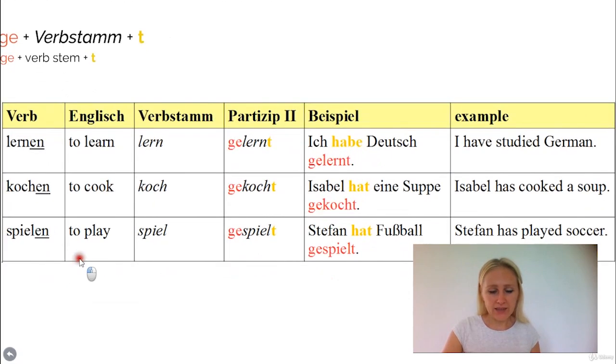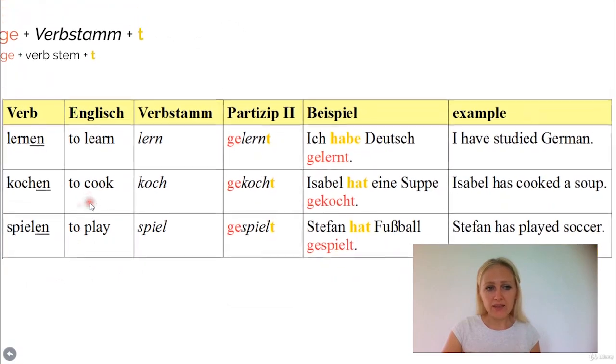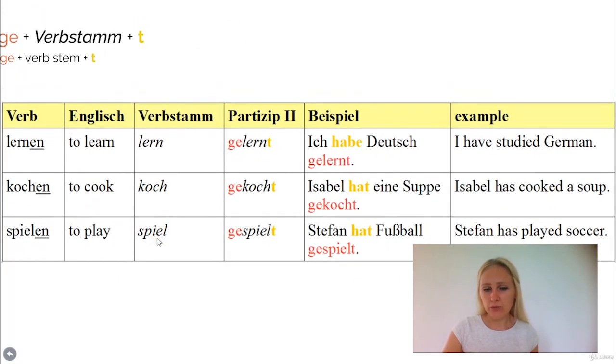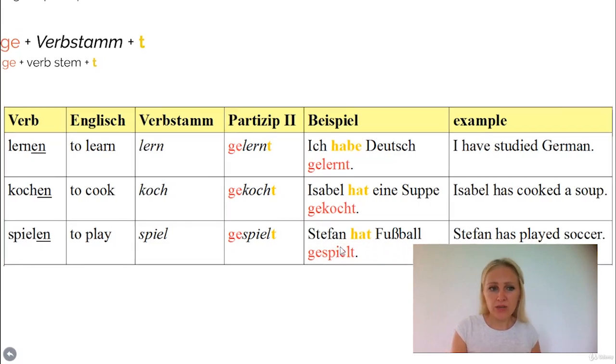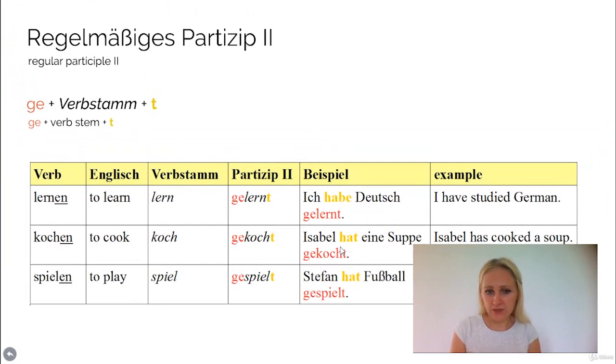Spielen, the next one, is to play. The verb stem is spiel. If it was a noun, das Spiel, it means the game. And spielen means to play. So spiel is the verb stem. You add ge at the beginning, at the end of the stem the t, and it becomes gespielt. Stefan hat Fußball gespielt. Stefan has played soccer. This is how we form the regular Partizip 2.